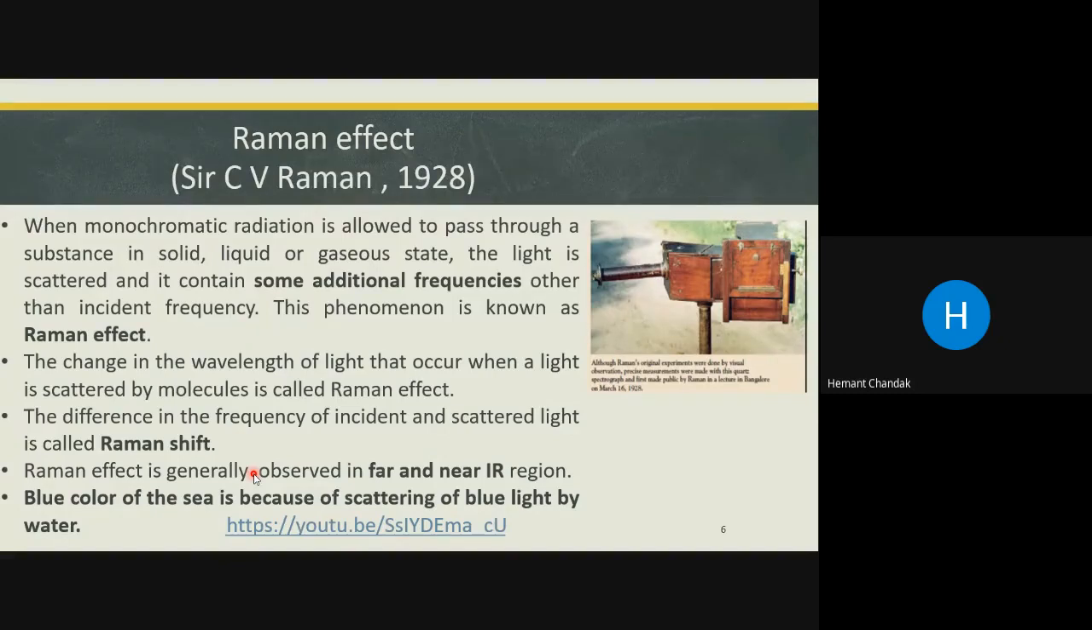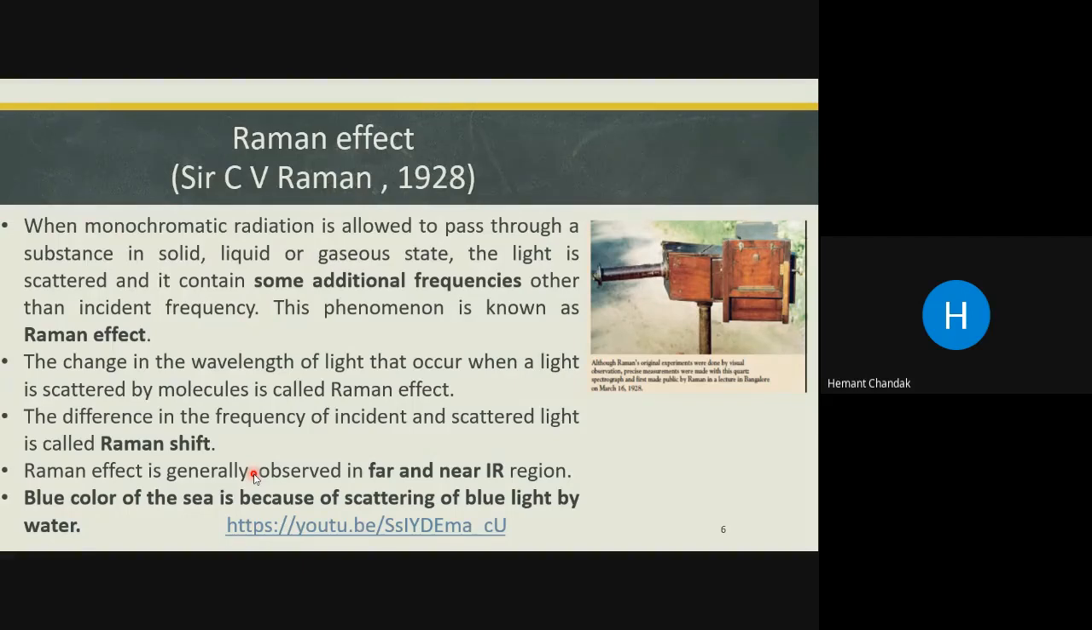Earlier, it was thought that it is a reflection of the sky. Earlier means before 1928, it was thought that it is because of the reflection of the sky. Meaning the sky is blue, and because of the blue color of the sky, the sea also appears blue. But it has been ruled out because of the Raman effect, and it has been proved that the blue color of the sea is because of the scattering of blue light by water. So whatever white light comes onto the water in the sea, it scatters into blue light.